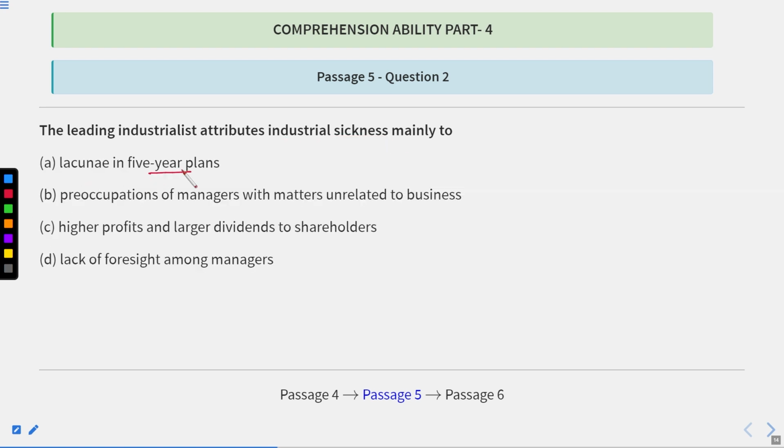Lacunae in 5 years plans. Lacunae means gaps. Preoccupations of managers with matters unrelated to business. Higher profits and larger dividends to shareholders. Or lack of foresight among managers. Now here the most important phrase is industrial sickness mainly to. Okay, now let us see where this is written.